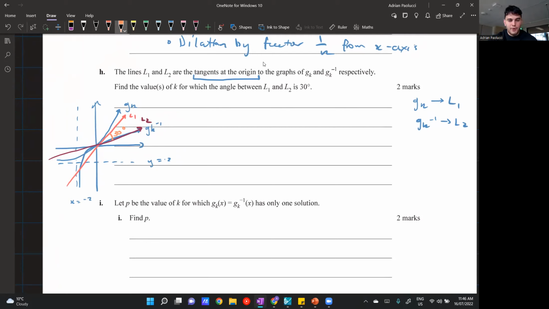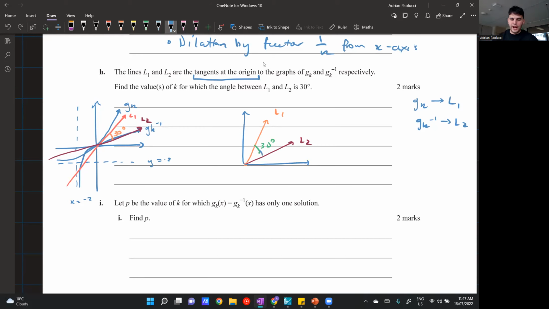So we have to break down this question with as much information and knowledge as we have. Okay. Now, my first instinct for this question is, okay, I know the angle between my tangent lines. So this is kind of what's going on. I'm just going to redraw this without the other lines because they're not that vital for this question. So I've got L1, L2, and my angle here is 30 degrees. And I also have a y-axis and an x-axis.